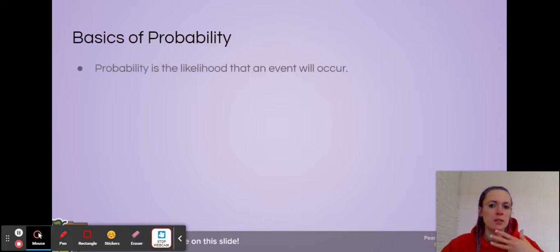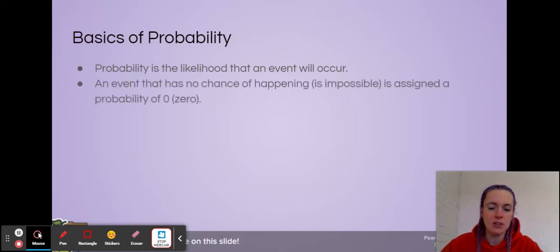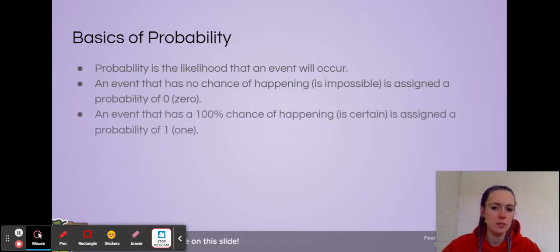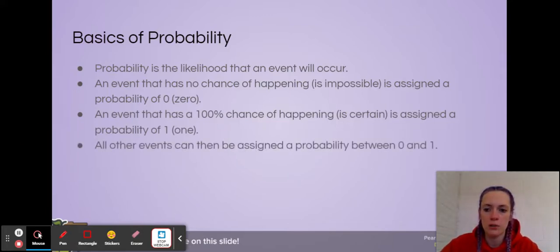So probability, as we hopefully know by now, is the likelihood that an event will occur. An event that has no chance of happening, it's impossible that it's going to happen, is assigned a probability of 0, versus an event that has a 100% chance of happening, that it's certain it's going to happen, is assigned a probability of 1. All other events can then be assigned a probability between 0 and 1.